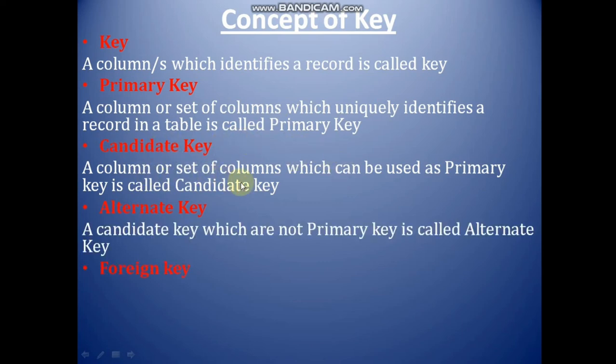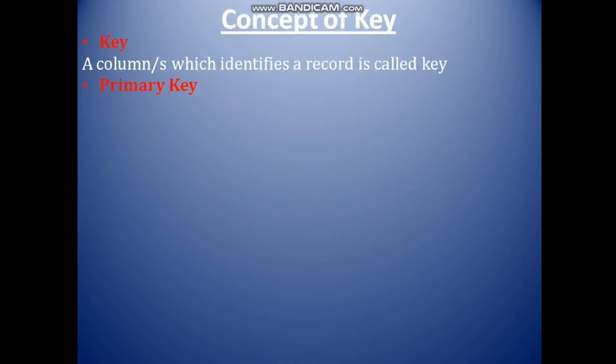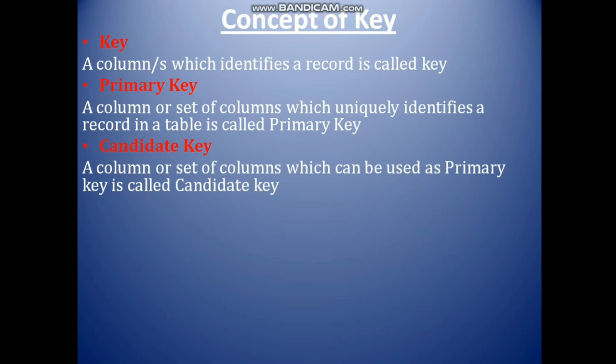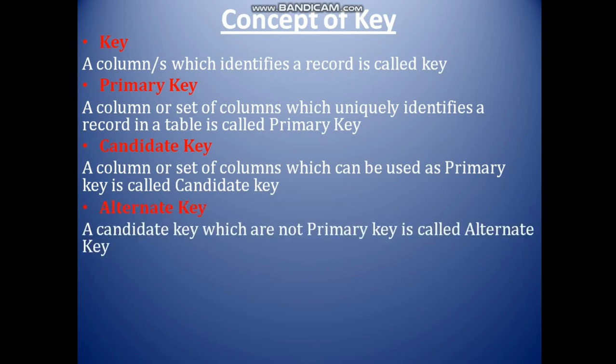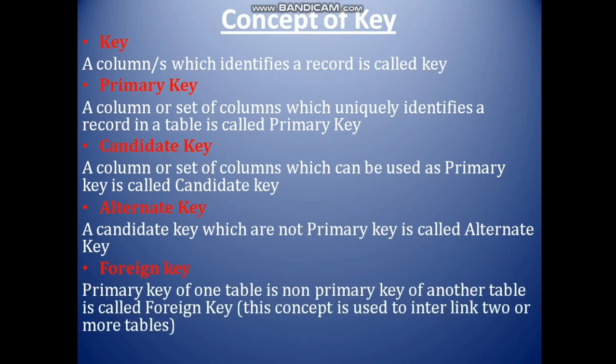Candidate key: listen once again, a column or set of columns which can be used as a primary key is called a candidate key. Alternate key: a candidate key which is not the primary key is called an alternate key. Foreign key: the primary key of one table that is a non-primary key of another table is called a foreign key. This concept is used to interlink two or more tables.